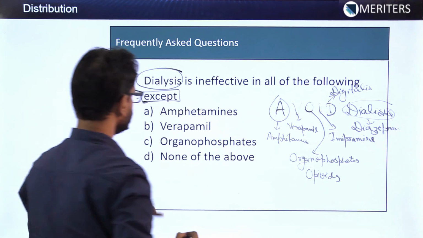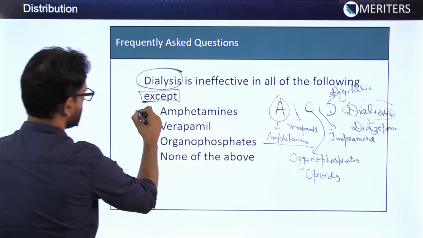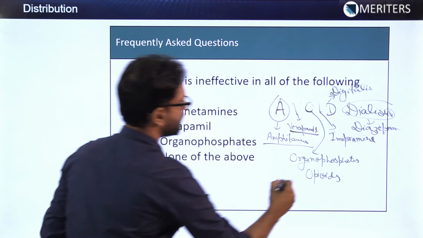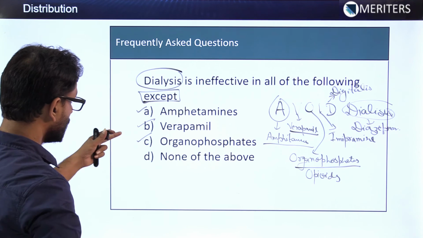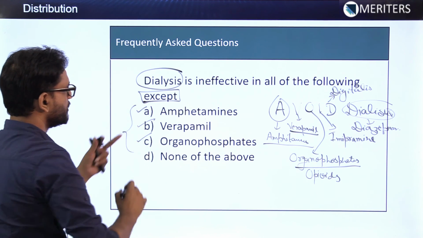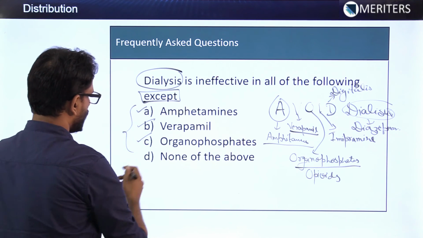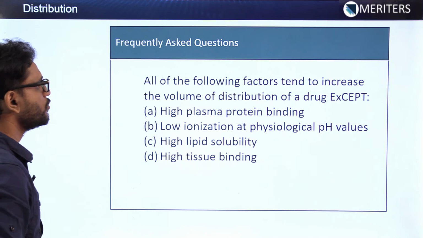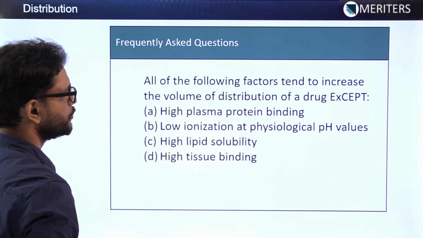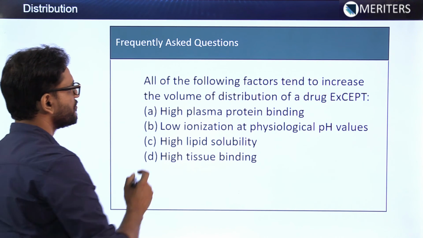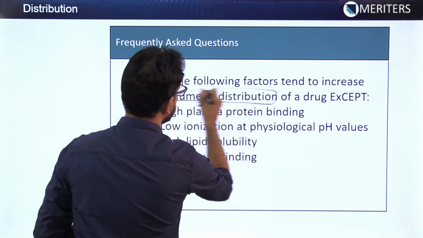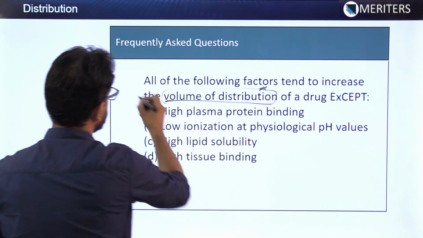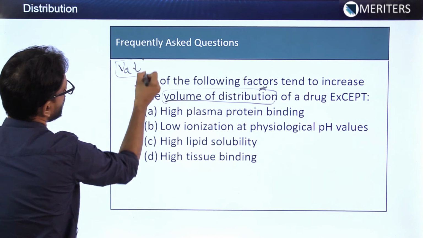So let's try to find. Amphetamine is there, so this will be the correct option. Then comes verapamil, verapamil is also there, and then comes the organophosphates. These all are ineffective, so we have to avoid the dialysis in all these three. So answer to this question will be none of the above. The next question says, all of the following factors tend to increase the volume of distribution of a drug except. It is asking about the factors which can increase the volume of distribution, but it is asking for the except. That means we have to find the factor which decreases the volume of distribution.